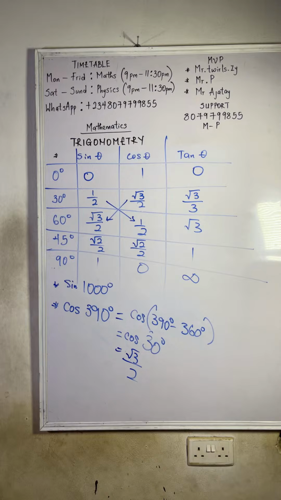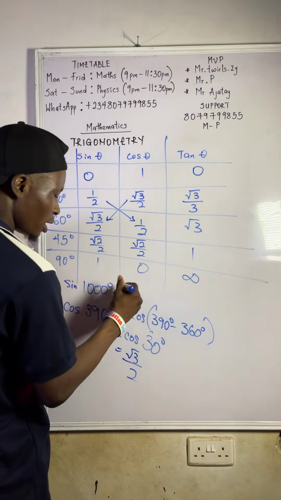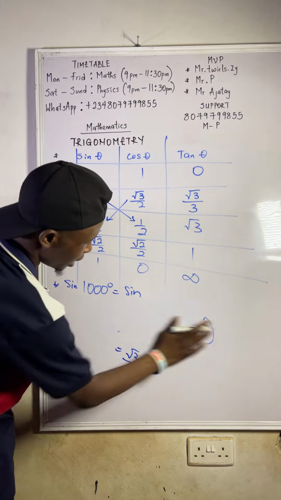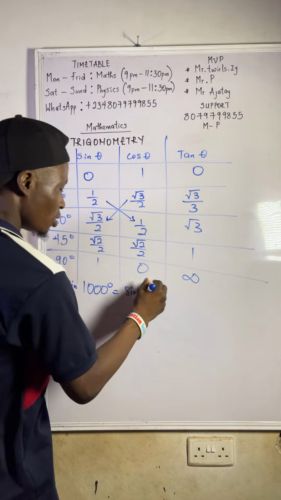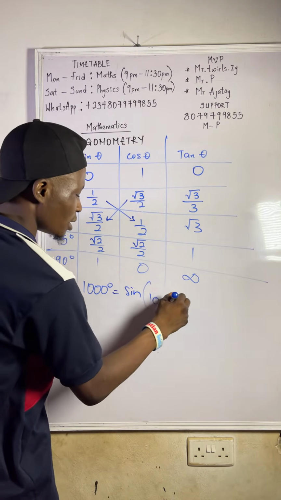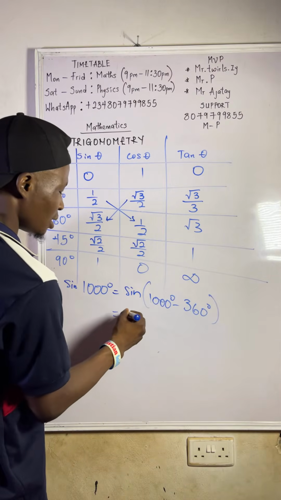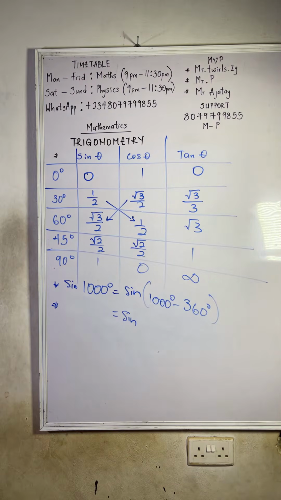So it is more than 360, so what do we do? Since it doesn't fall on any quadrant, we can't say if it is positive or negative, so we still leave it as sine. You subtract 360 degrees from it. 1000 minus 360 will give us 640, right?